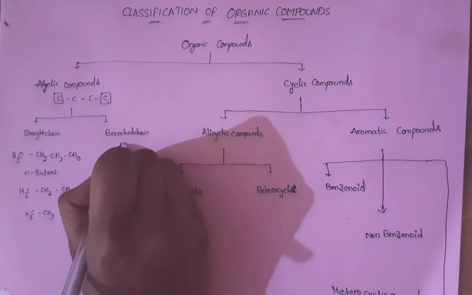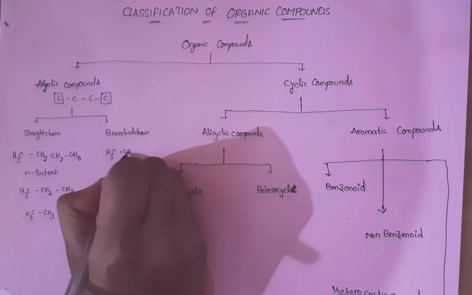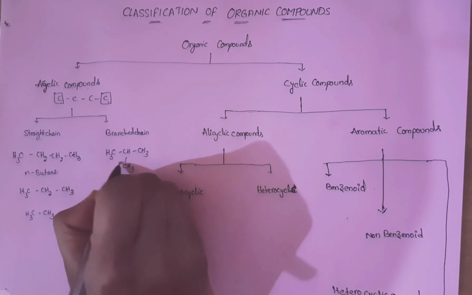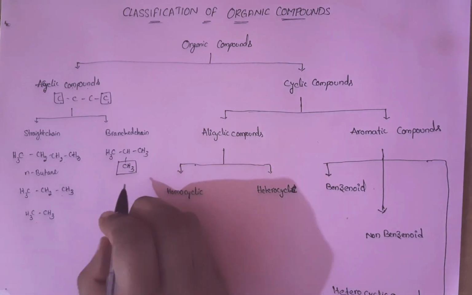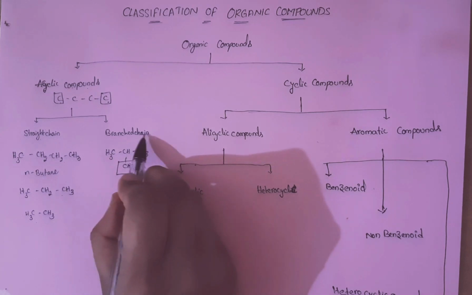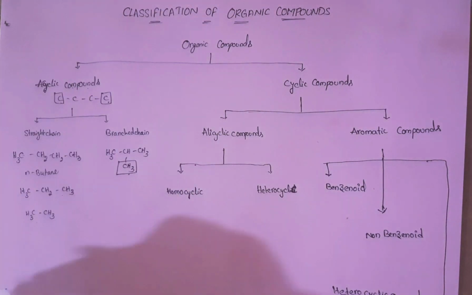Coming to the branched chain compounds, for example, isobutane. This alkyl group is known as a branched alkyl group. This type of compound is known as a branched chain acyclic compound. Okay, this part is finished.